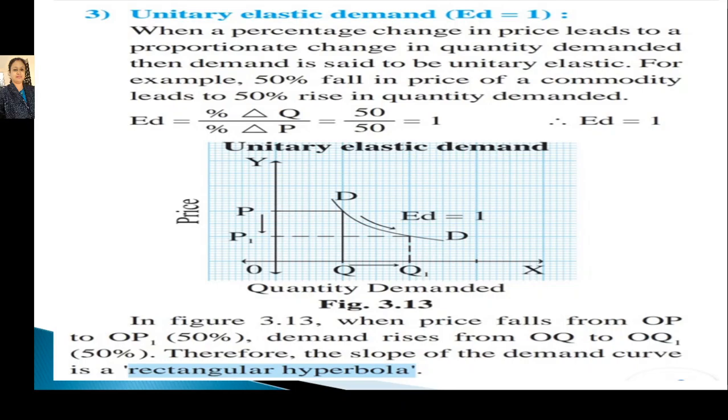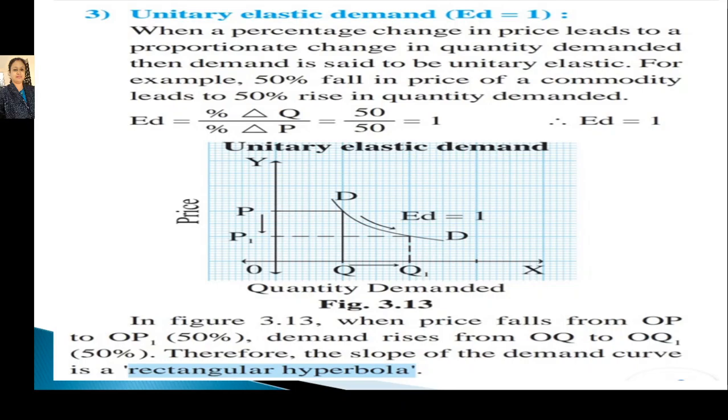For example, a 50% fall in price of the commodity leads to a 50% rise in quantity demanded. So, when we equate it, we get that ED equals 1.